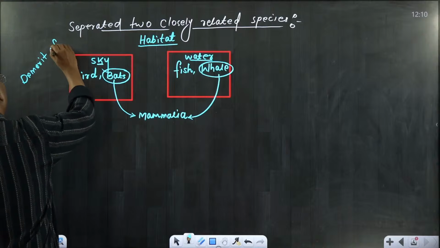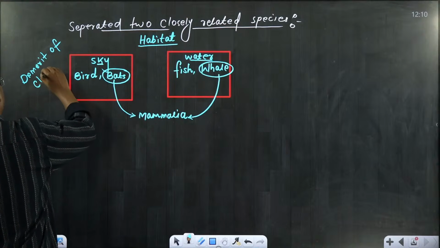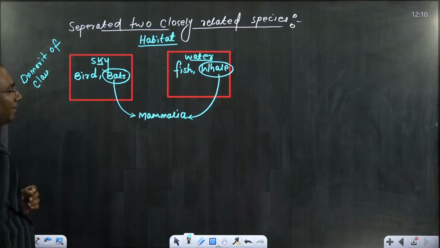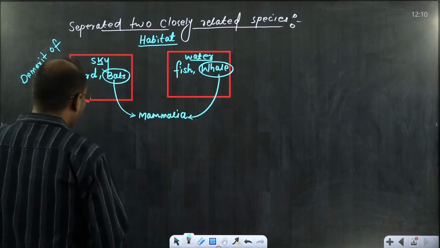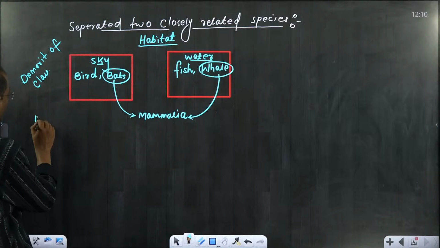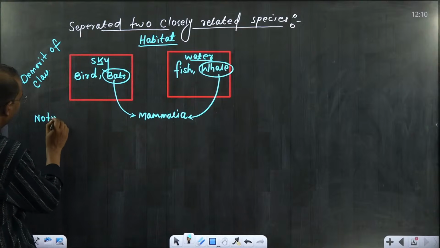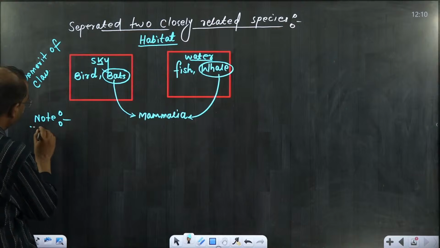Demerit of classification. So it is not accepted. One more thing, they have given a note. Just write down the note, the NCERT line only.